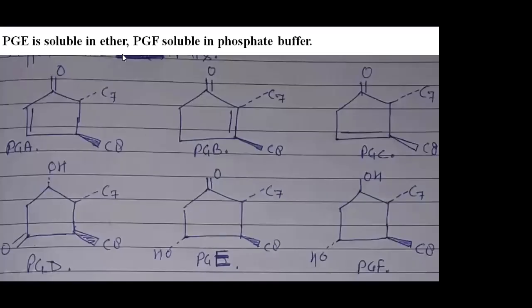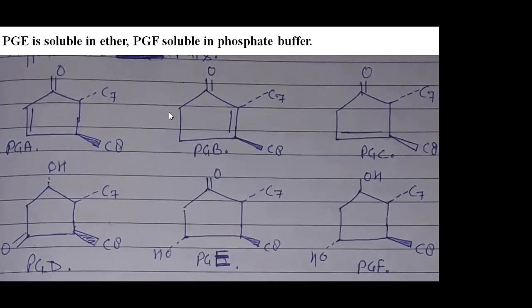Now our discussion on classification of prostaglandin. Two compounds that are very important are PGE, prostaglandin E, which is soluble in ether, and prostaglandin F, which is soluble in phosphate buffer, right? It means not in acidic or basic medium, so it requires buffer, and you already know about buffer solution, right? So PGF is soluble in buffer solution, and PGE is soluble in ether. So this is about the solubility of some prostaglandin compounds.